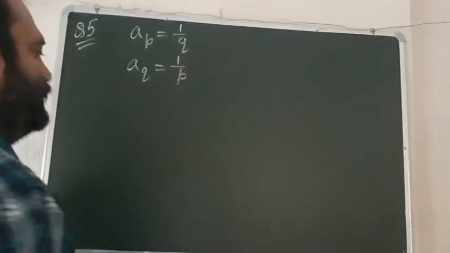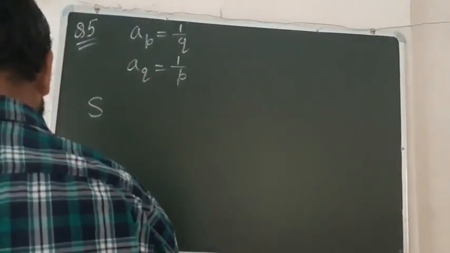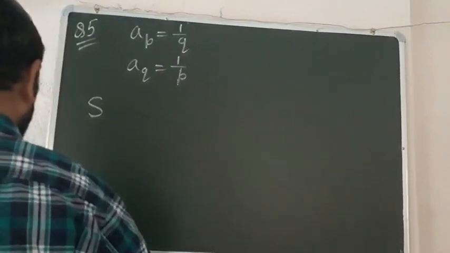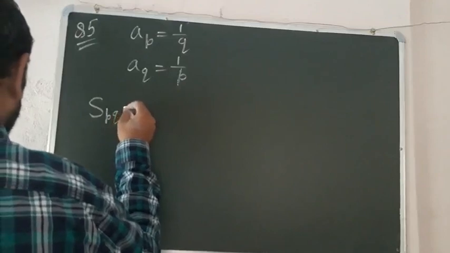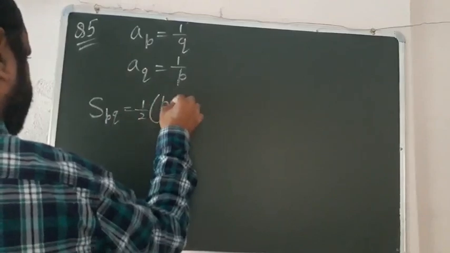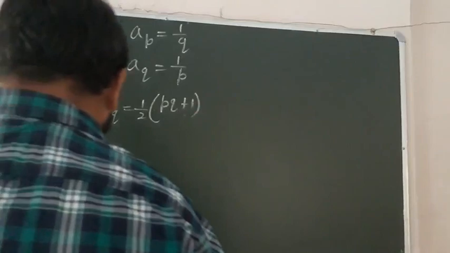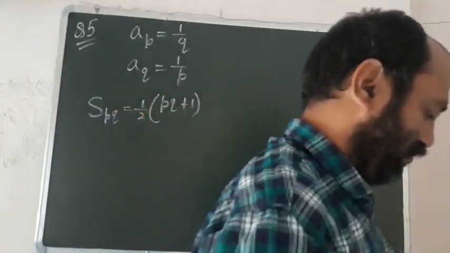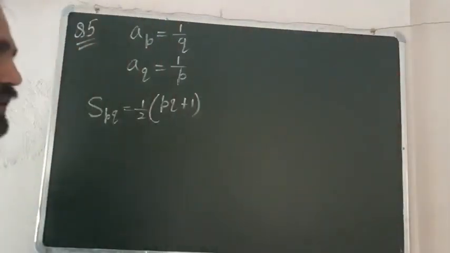You have to show that the sum of pq terms, S_pq, is equal to half of pq plus 1, where p is not equal to q. So this is the question. So let us solve this question. This question is also very easy.